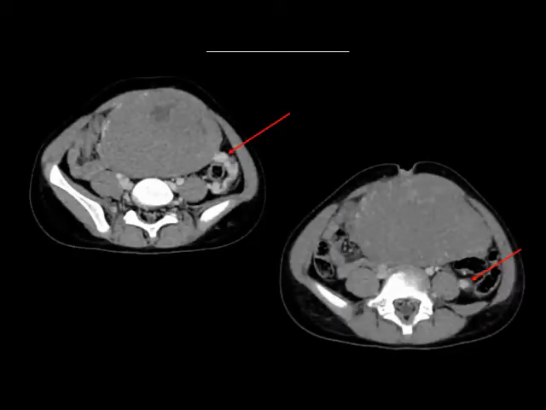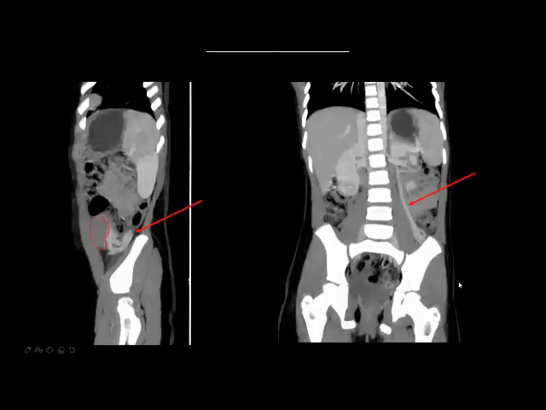What we can see is that the center, or the epicenter, of this lesion on imaging is mostly arising from the left ovary, primarily because of these dilated vessels which we can see here, which represent the left gonadal vein. If we trace this up, we can see that it drains into the left renal vein here. So that's how we have derived the epicenter of the lesion to be the left ovary.